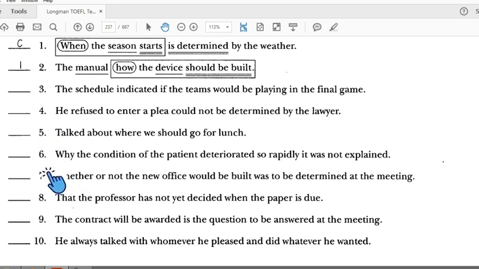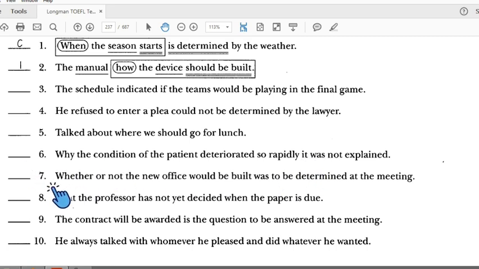Number 6, why? Subject, verb, subject, verb. Actually it is correct, "why" is a subject, but there is another subject here, "it". We have to erase it, so this sentence is incorrect.